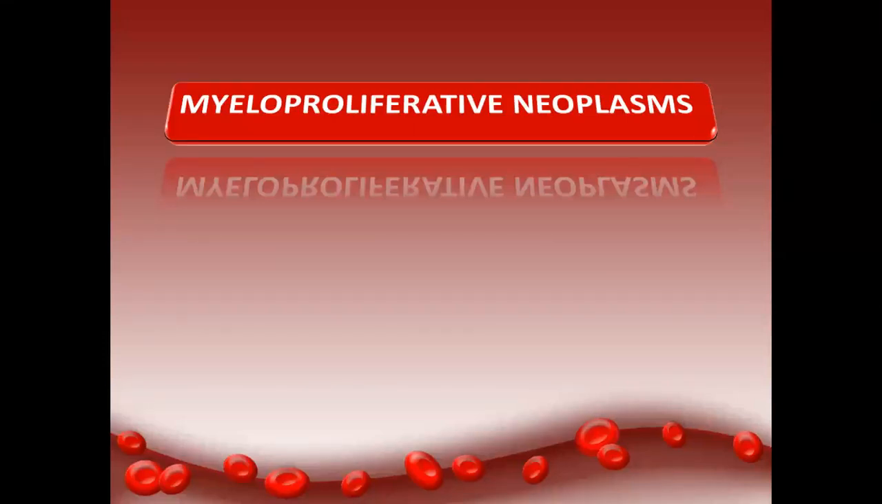We continue the sessions of lectures regarding malignant hematology. We just finished chronic myeloid leukemia and chronic lymphocytic leukemia. As we define, chronic myeloid leukemia, CML, is a Philadelphia positive MPN. What is MPN? What is myeloproliferative neoplasm?